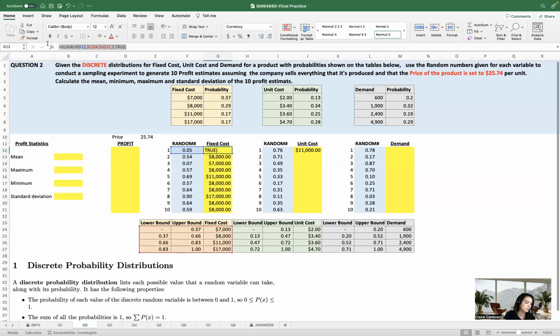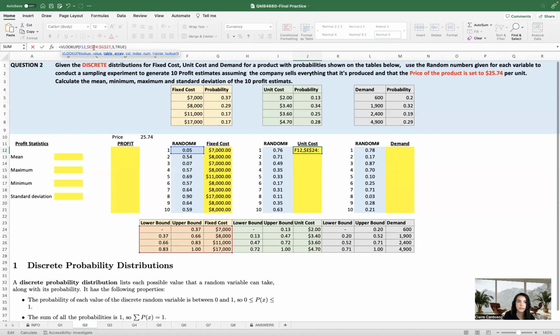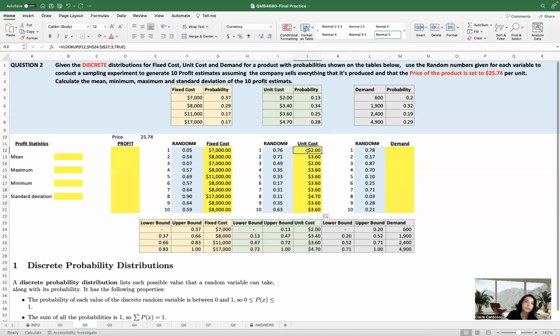You could just copy this formula here. Oh, okay, and then change, because you see that it's not E anymore. It's going to be H to J. So H to J, and drag it out. Or you could just write the lookup formula again.